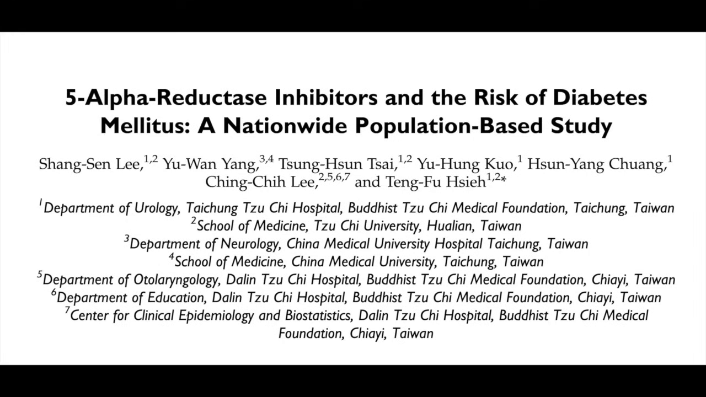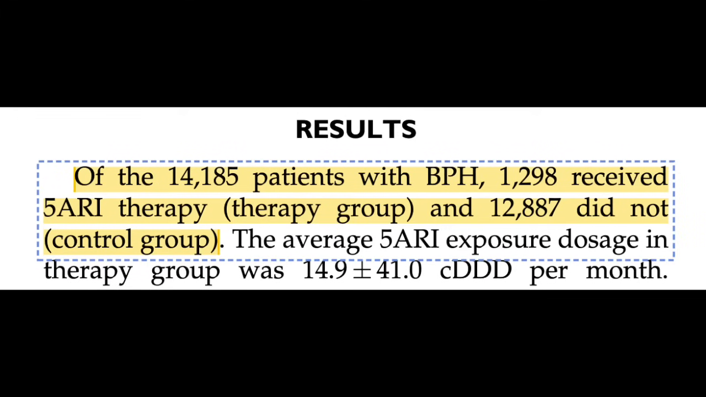Trash study is just trash, much like every other trashy Dr. Trash study that's ever been done on 5-AR inhibitors. And it gets even worse than that, Shooms, because next up, we're going to see two completely conflicting large population database studies. The first one is this one here from China. The study looked at 14,185 patients with BPH and divided them into 1,298 patients on 5-AR blockers and the remaining 12,887 not taking 5-AR blockers.